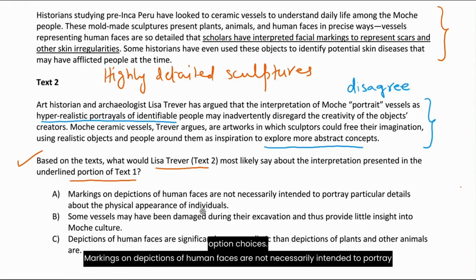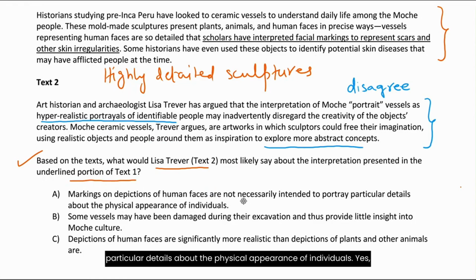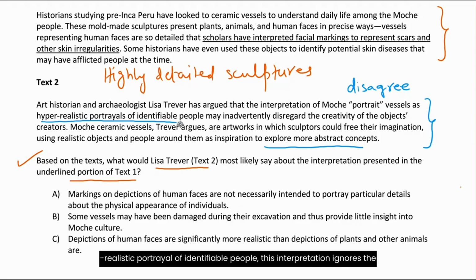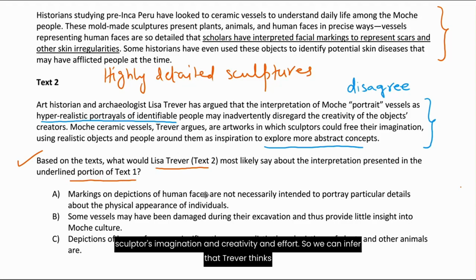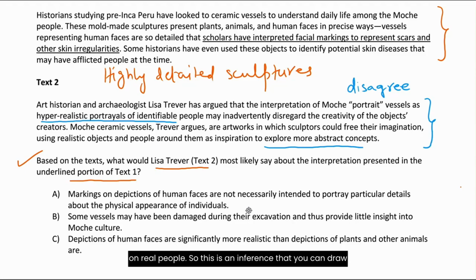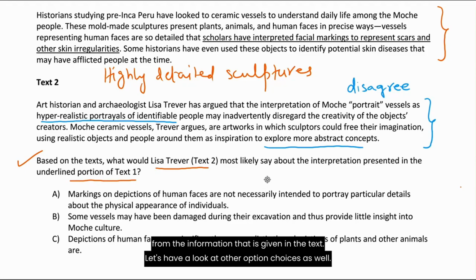Markings on depictions of human faces are not necessarily intended to portray particular details about the physical appearance of individuals. Yes, definitely yes, this is what we are talking about as well, because we've already discussed that the hyper-realistic portrayal of identifiable people, this interpretation ignores the sculptor's imagination and creativity and effort. So we can infer that Trevor thinks the facial markings on the sculptures may not have represented real skin blemishes on real people. So this is an inference that you can draw from the information that is given in the text. Let's have a look at other option choices as well.